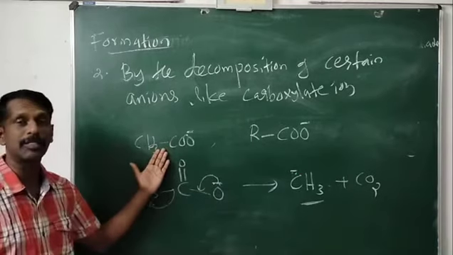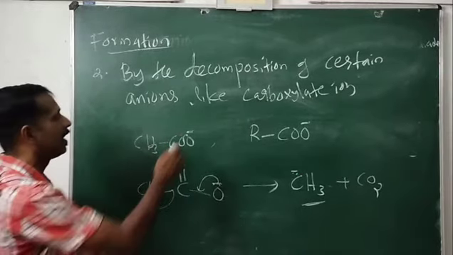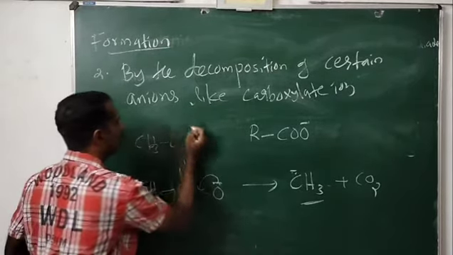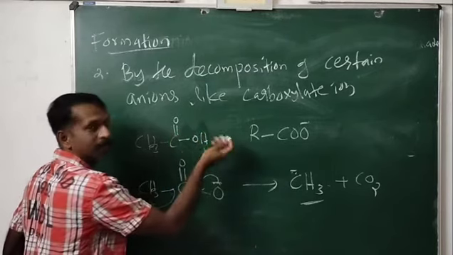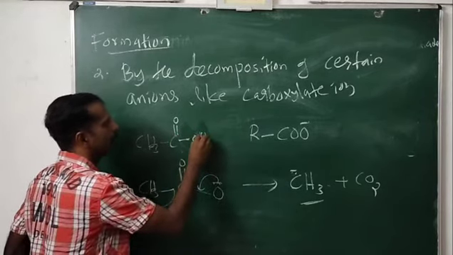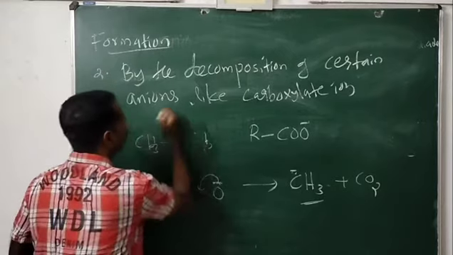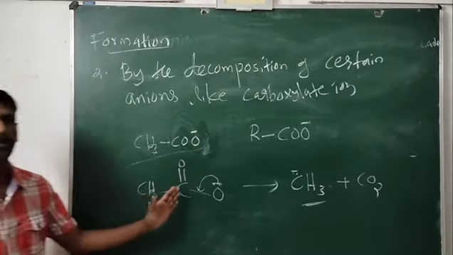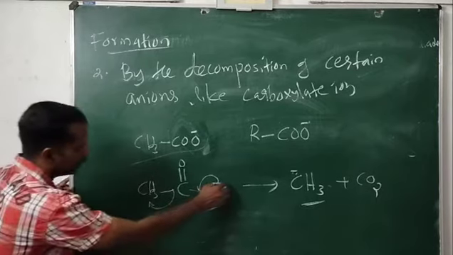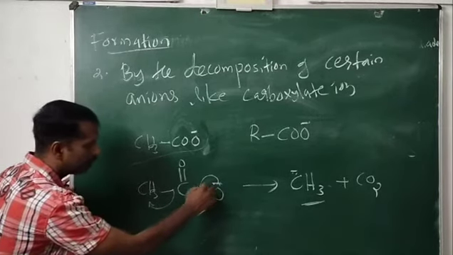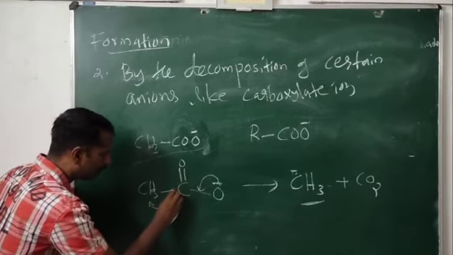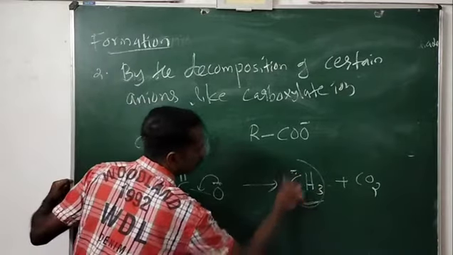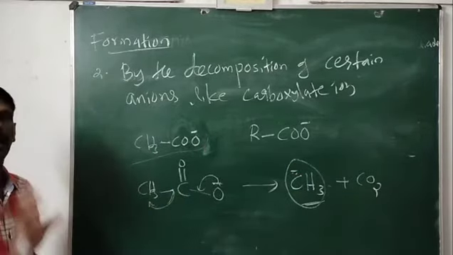For example, this is a carboxylate ion. What is this? Acetate ion. What is acetic acid? Acetic acid is CH3COOH. When H plus is going, what will happen? It will get a negative charge and a pair of electrons, giving CH3COO minus. It can decompose like this: this O minus pair of electrons will be shifted to here. At that time, this bond breaks from this carbon and moves to the other carbon. So this carbon is getting a pair of electrons and a negative charge. This is our carbanion, plus carbon dioxide.